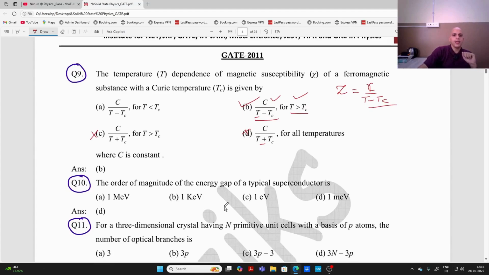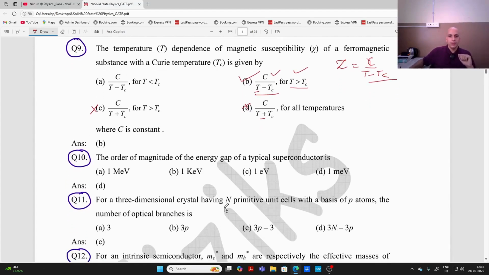The order of the magnitude of the energy gap of a typical superconductor. I have told you that the energy of the Cooper pair, the electron-electron pair, is of the order of 10 raised to power minus 3 electron volt, right? So they are asking the same question, because energy gap is equivalent to the energy required for forming a Cooper pair, right?